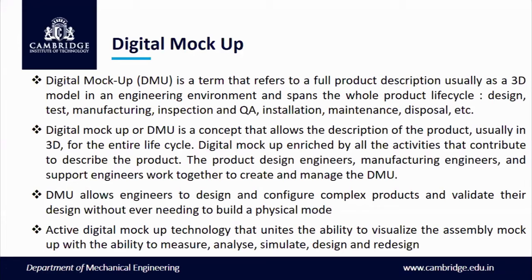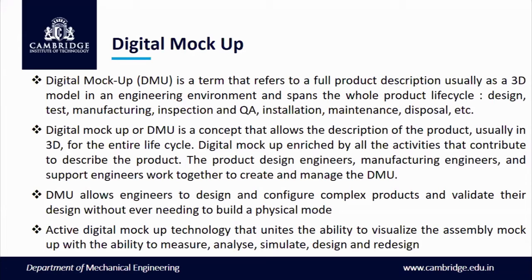Every part of the product life cycle, whenever it is completed, will be known with the product description. Product description will give the clear picture of the digital mockup. So this entire cycle is enriched with a different set of activities to describe the product, because there will be different sets of activities in terms of describing any type of product.